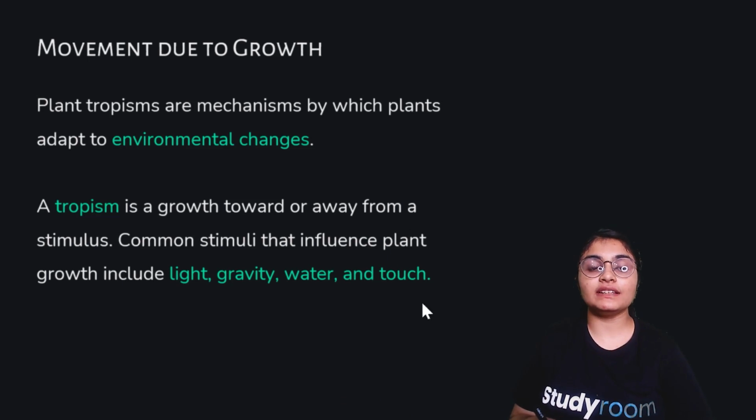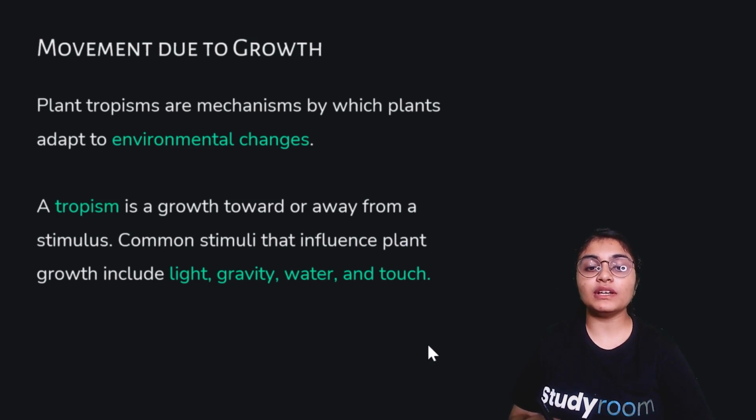Here we will be studying the movement in plants due to growth. Plant tropisms are mechanisms by which plants adapt to environmental changes. And what is tropism? A tropism is a growth toward or away from a stimulus. If a stimulus is given to a plant and there is growth with respect to the stimulus, that phenomenon is known as tropism.